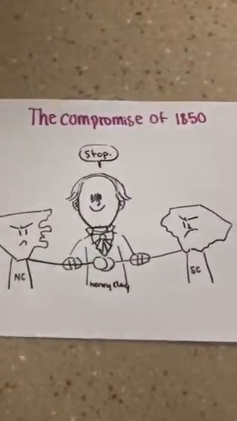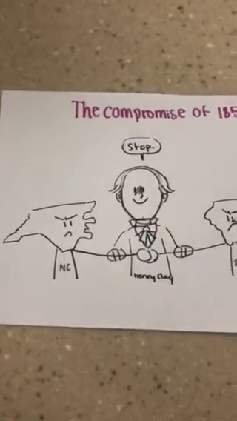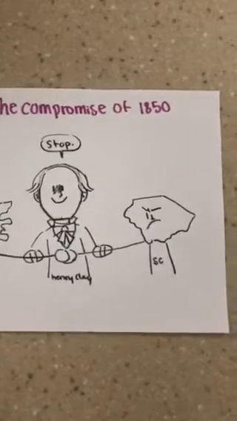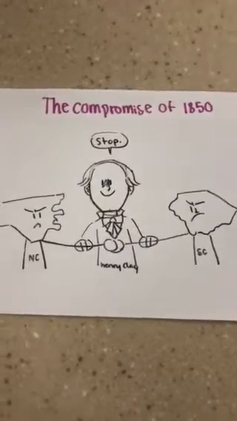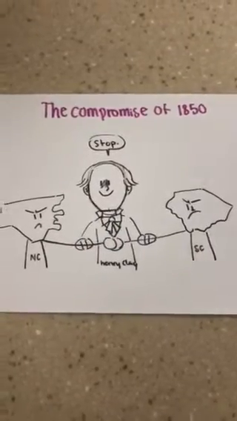The Compromise of 1850 had 4 parts. First, California entered as a free state, then Utah and New Mexico could vote on slavery, then the slave trade ended in D.C., and lastly, the fugitive slave law was strengthened and enforced, finally. Not fine, it wasn't good, but...